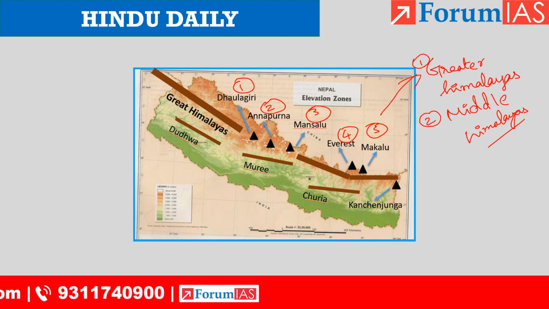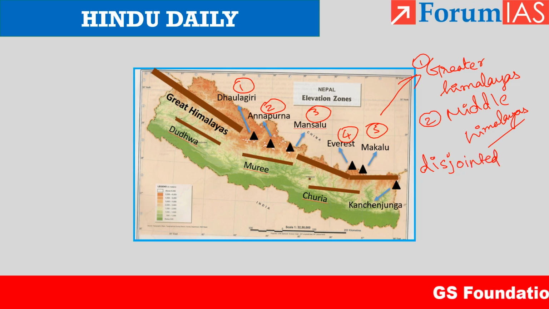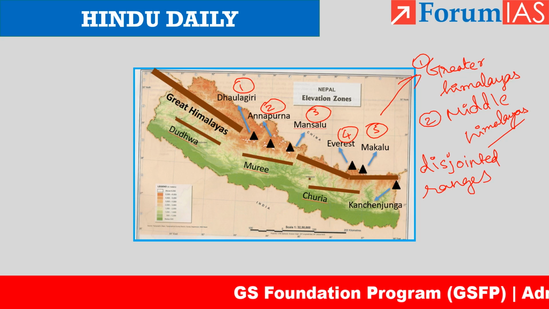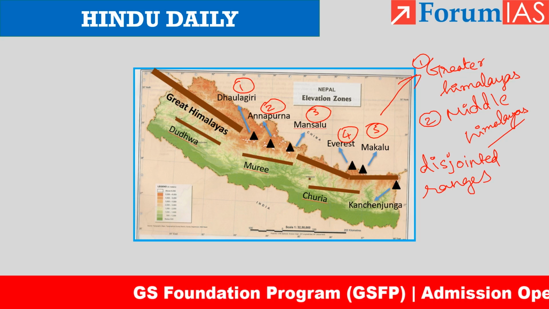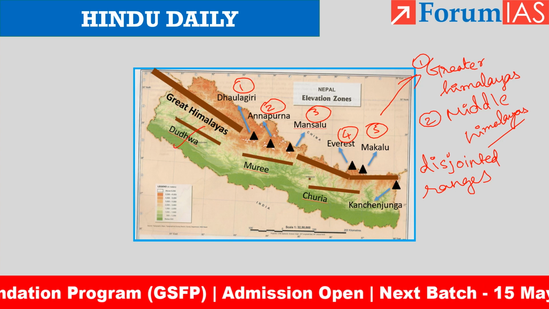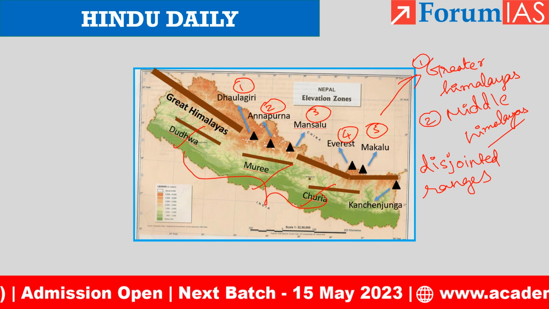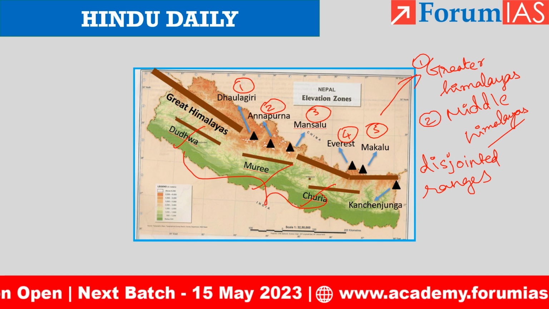And in Middle Himalayas, we have disjointed ranges. So what are the disjointed ranges of Middle Himalayas present in Nepal? That is Dudhwa, Muri, Churia. So these three form a part of Middle Himalayas. This is with respect to mountains.